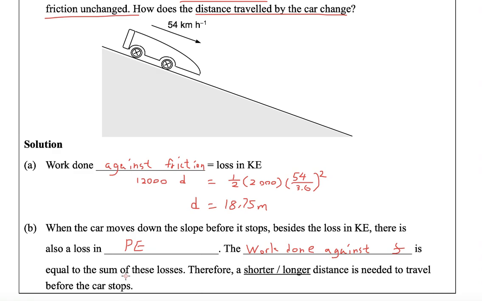And because you also need work done for this loss in PE, and not just the loss in KE, you need a longer distance for the car to travel before it stops, because you need to compensate for both the loss in KE and the loss in PE.